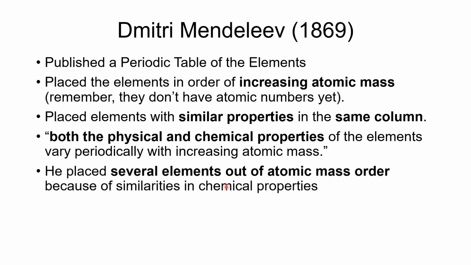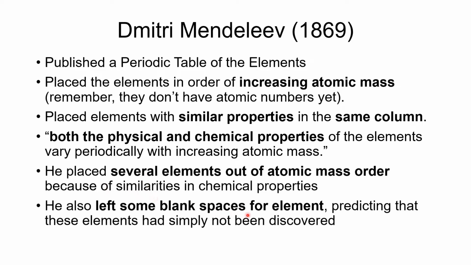He did place several elements out of atomic mass order, and I'll show that to you on his first periodic table on the next slide in just a moment. He said that the similarities fit better if he placed them out of order. And he also left some blank spaces for elements. It was more than one element, it was for two elements, but he left some blank spaces for the elements, predicting these elements simply had not been discovered. And he even made some predictions as to the properties of those, and I'll show that to you in a few minutes as well.